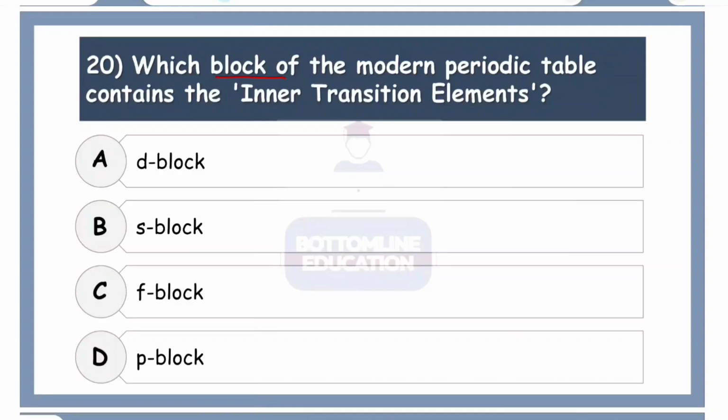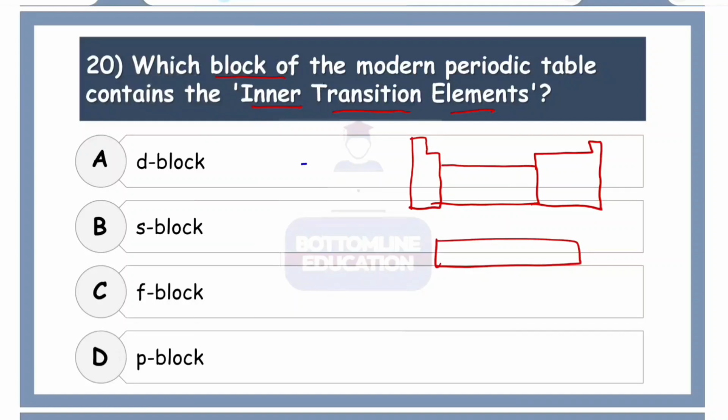Which block of elements in the modern periodic table contains the inner transition elements? Okay, this is actually a little interesting question. So let's look at the modern periodic table first. This is an outline of our modern periodic table. Just like the cross, S, P, D and the F. Remember that S, P, D and the F, that's how our blocks are separated. So S here, P here, D here and the F below.